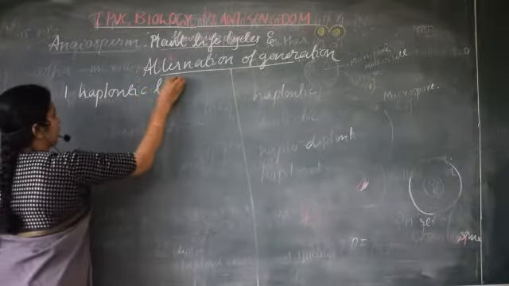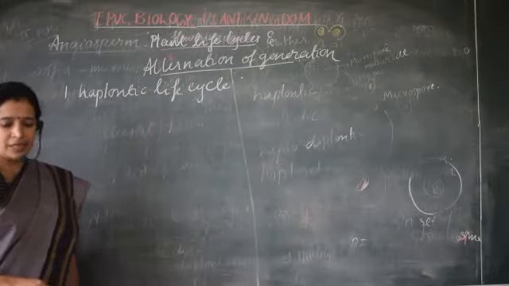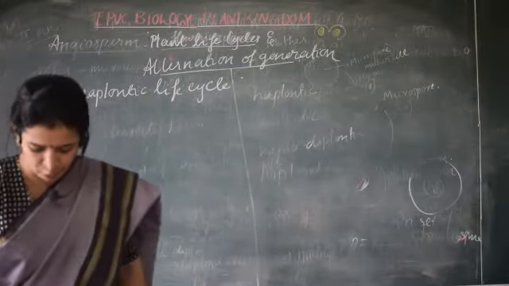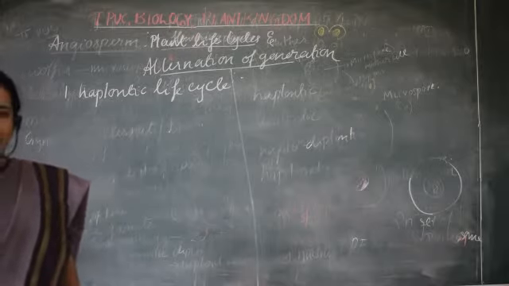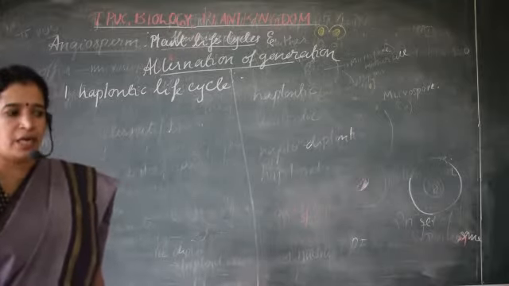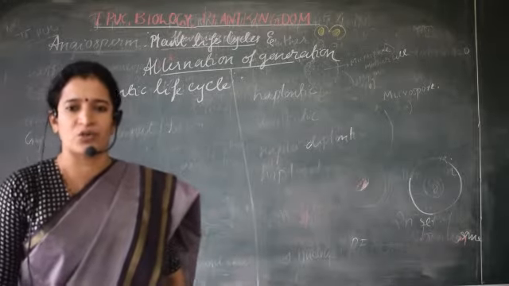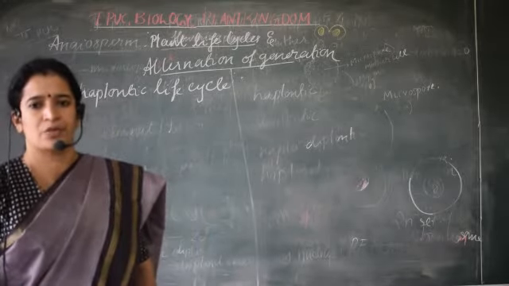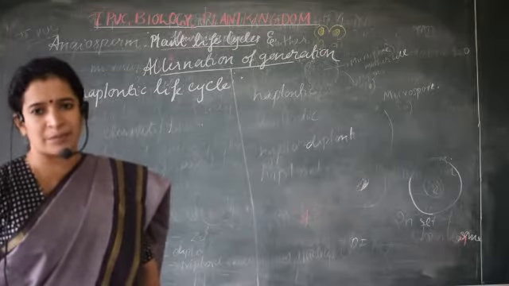Haplontic life cycle. Let us learn about the haplontic life cycle, which is found in Chlamydomonas. It is found in many species of algae. See, biology always has exceptions, right? I told in the last video also, biology always has exceptions. So whenever you are writing any case, there will be an exception.